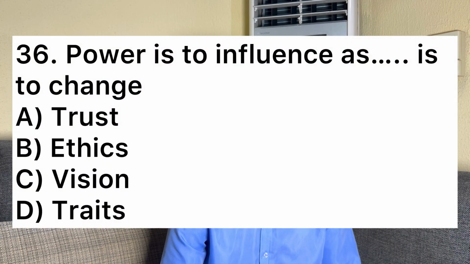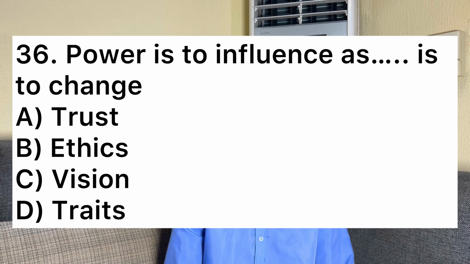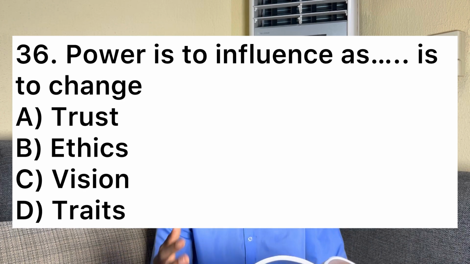Okay, now we move on to number 36. Number 36 says, power is to influence, as dash is to change. So you have A, trust. B, ethics. C, vision. D, traits. So this one, the answer is A, trust. Obviously, power and trust go hand in hand. So it's obviously trust. Power is to influence, as trust is to change. So yes, that's for number 36.